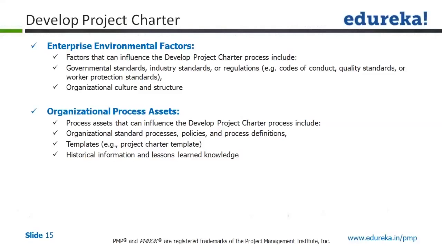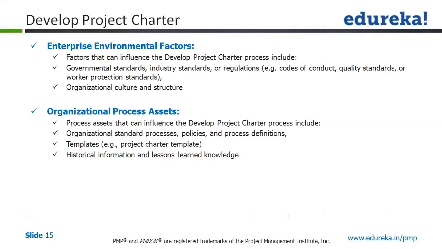Those templates could pertain to a project charter or to the various processes. With the help of the organizational process assets, you would also know the lessons learned, and maybe any historical information available on that project.